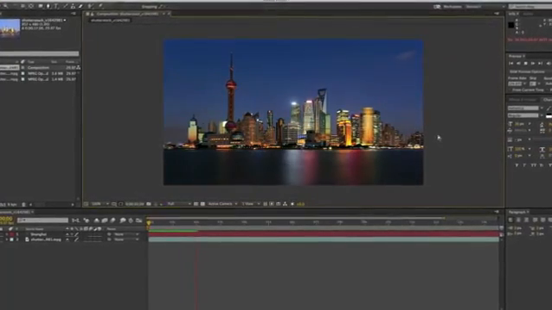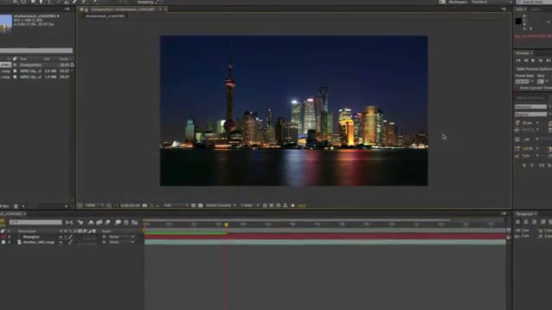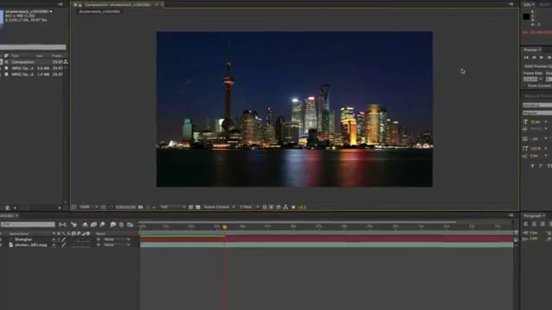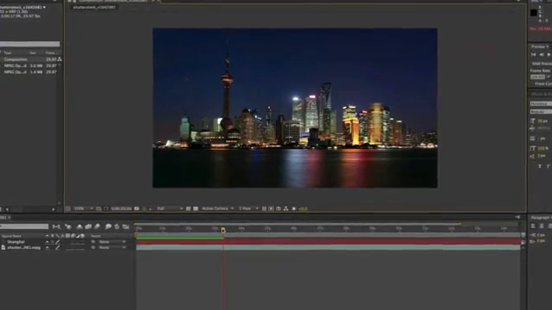So inside of After Effects, I already have this composition which contains two layers, a layer with text and a layer with video. What we want to do with this text layer is have the text Shanghai animate in from the right on top of the Shanghai video.